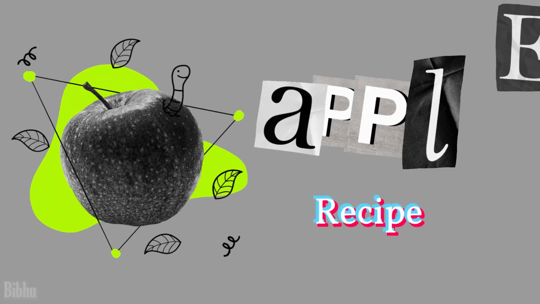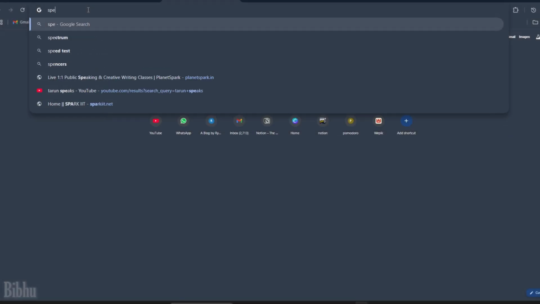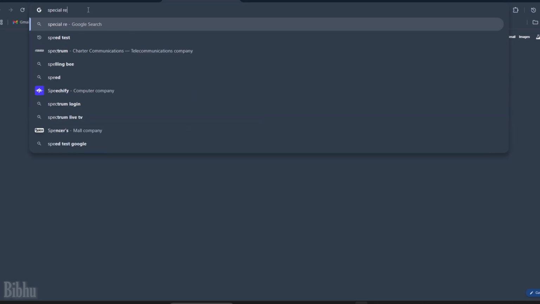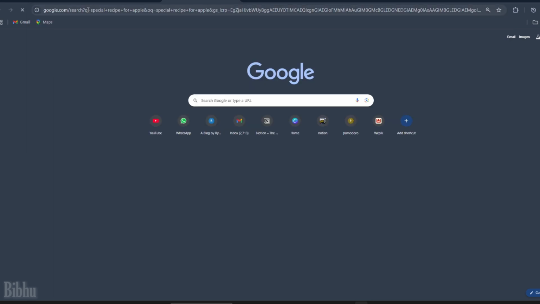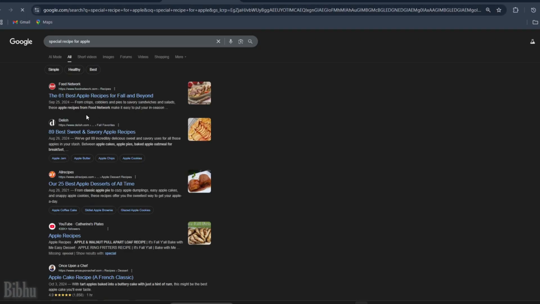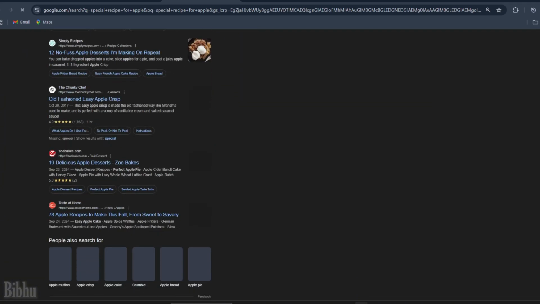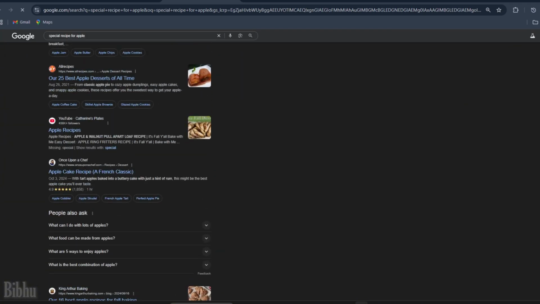For example, you want to know a special recipe about apple. If you go for SEO, then you will search on Google, write a recipe for apple, and Google will show you a bunch of websites. But the main problem here is that you need to search through it by yourself. You need to research this entire thing by yourself. But that is actually not the case for GEO.